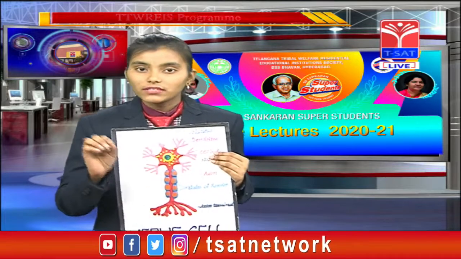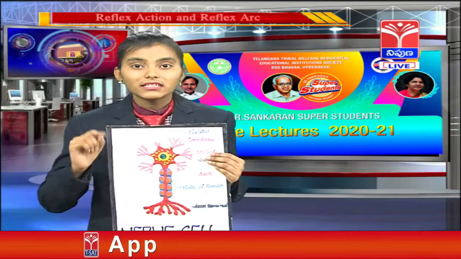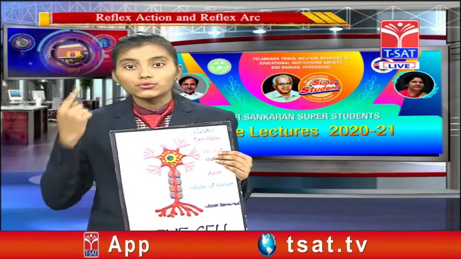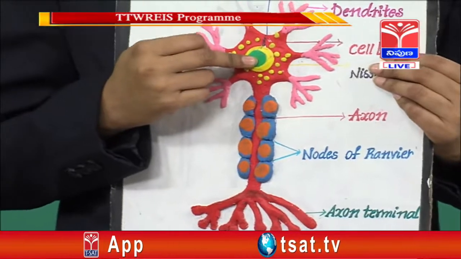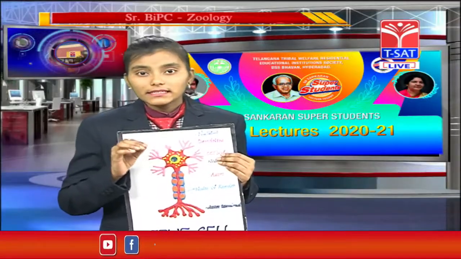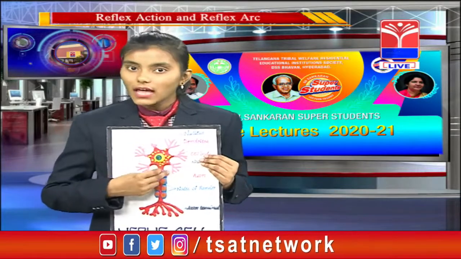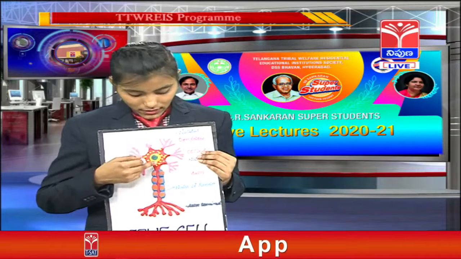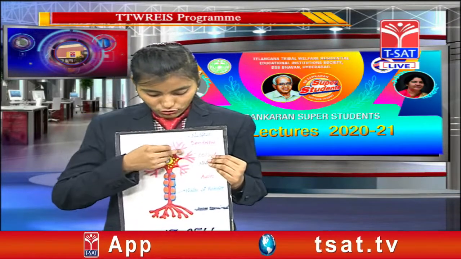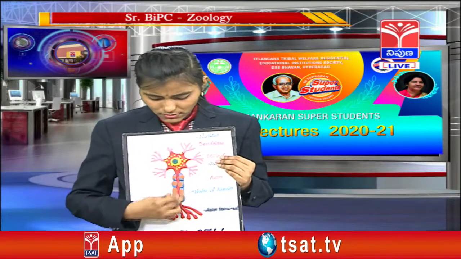The function of the dendrites is to receive or transmit the signals from different parts of the body to the cell body. Now let us discuss the axon. The third part of the neuron is known as the axon. We had discussed the dendrites and the cell body previously. Now we will discuss the axon. What is meant by the axon?